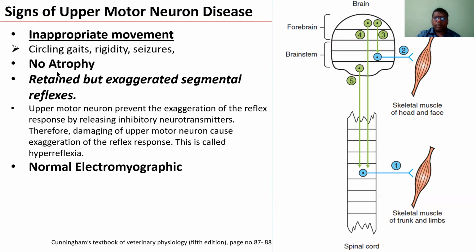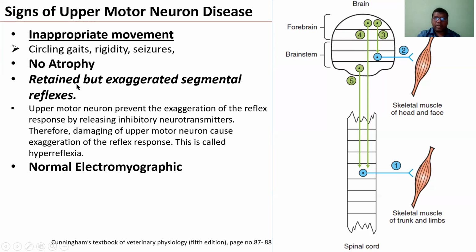Then no atrophy, because the lower motor neuron is working properly. So you cannot see a decrease in muscle size, because segmental reflexes will continue. The sensory neuron will stimulate and synapse with the alpha motor neuron, and this segmental reflex stimulates the muscle. So the segmental reflex will be retained, but exaggerated.